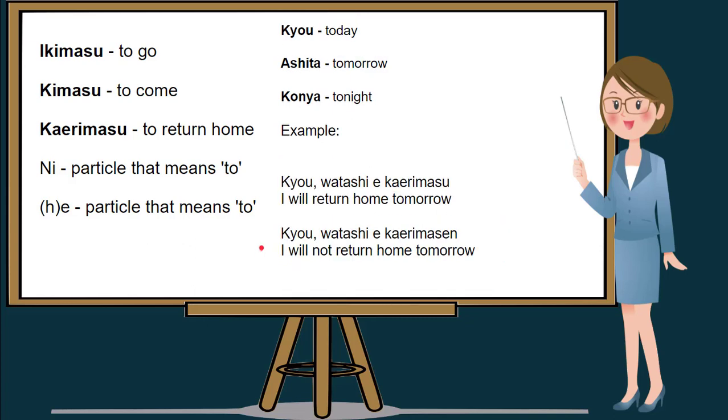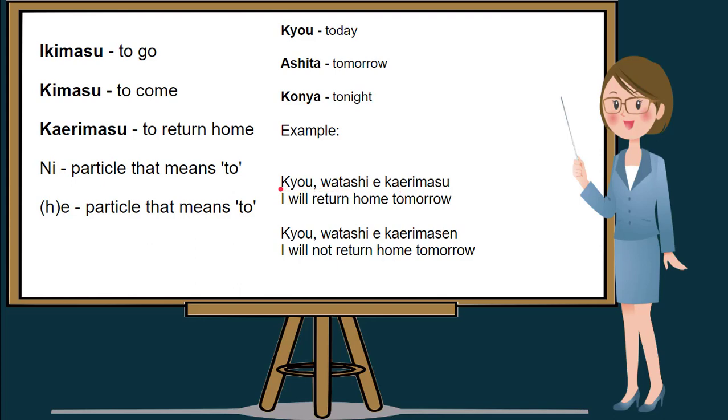This time, we will make a sentence using Kaerimasu, which means in English, to return home. We will also be using Kyou, meaning today, Watashi, which means I, particle e, which is written before Kaerimasu, and of course, Kaerimasu means to return home.